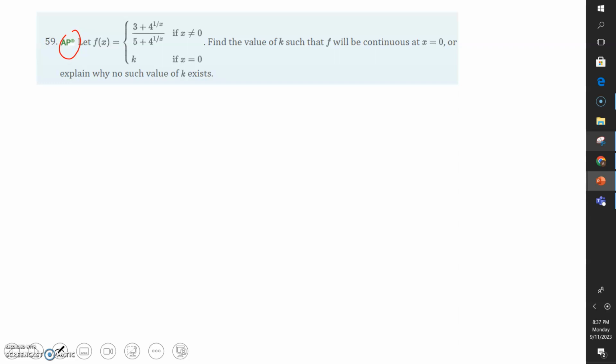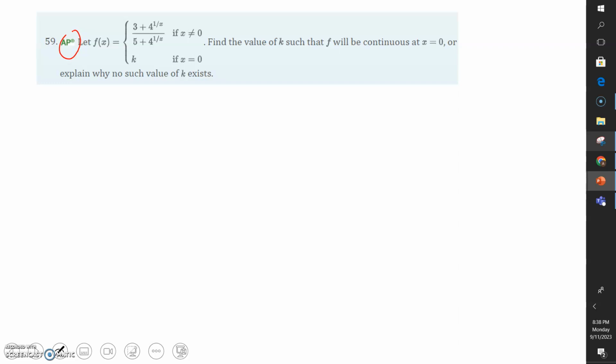It says this: let f of x be the piecewise defined function 3 plus 4 to the power of 1 over x, over 5 plus 4 to the power of 1 over x, when x is not 0, or k if x is 0. Find the value of k such that f will be continuous at 0, or explain why no such value exists. Now remember, continuity has 3 requirements.